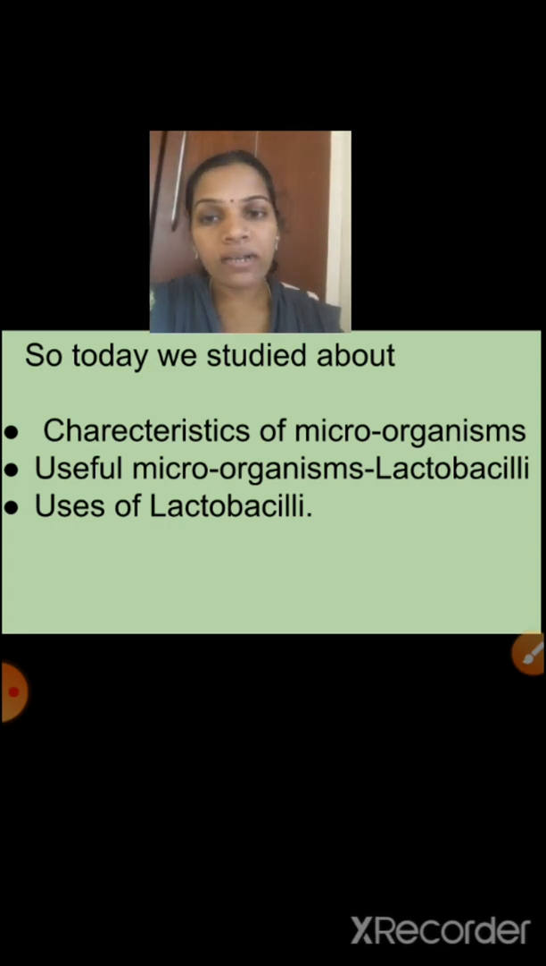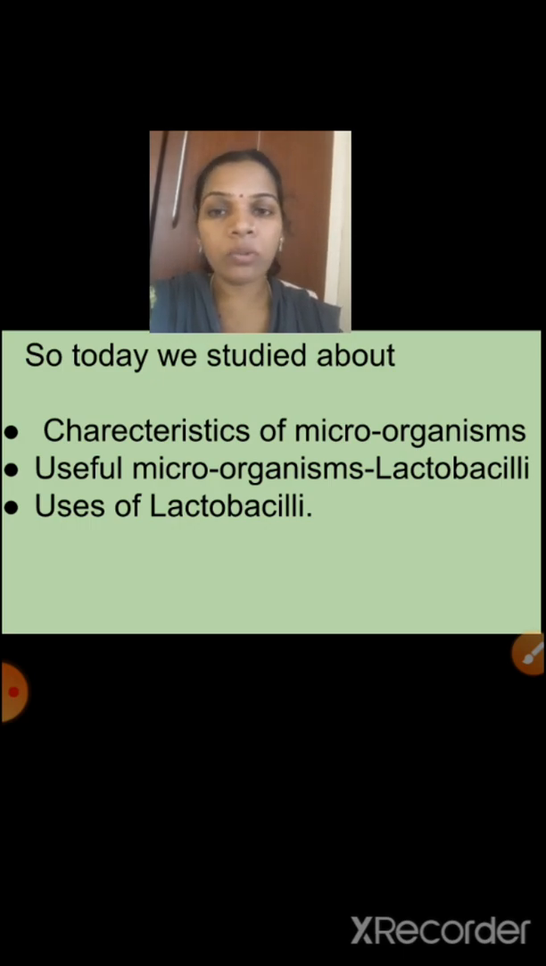Next we saw useful microorganisms. Today only one microorganism we saw, can you say the name? Very good, lactobacilli. Lactobacilli is an anaerobic, rod shaped bacteria. And next we saw how milk is converted into yogurt. How is that process happening? First step is fermentation. Fermentation is an anaerobic process, and in that process glucose, that means carbohydrate, sugar and starch, is converted into acid or alcohol.